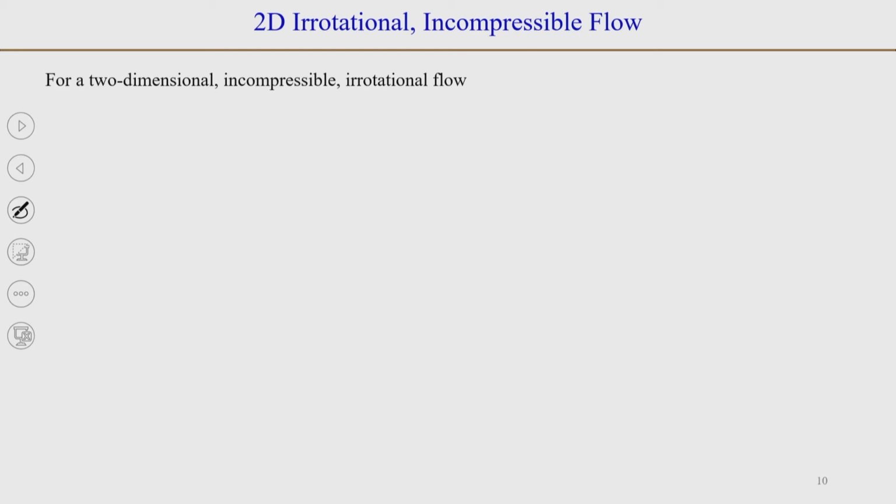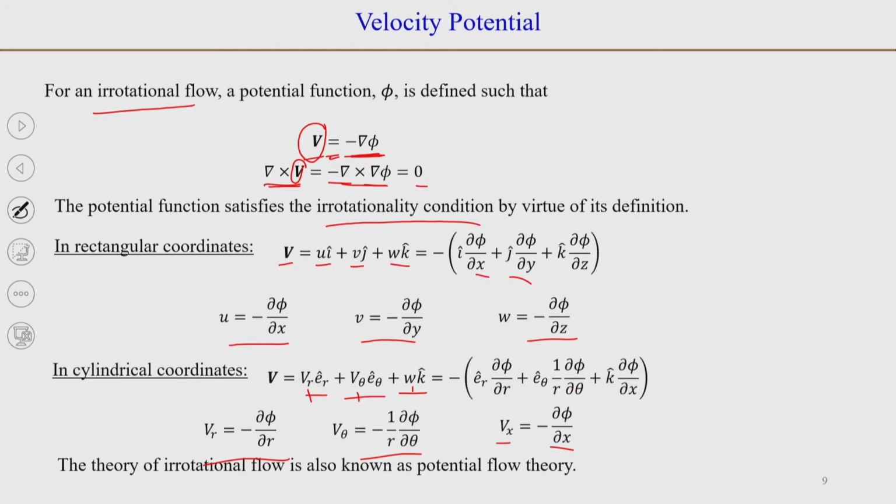So, if we take a 2-dimensional incompressible irrotational flow, and write down the continuity equation, which is del dot V is equal to 0, then del dot of del phi is equal to 0.